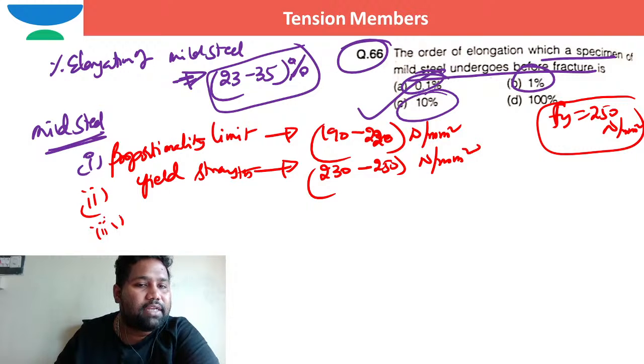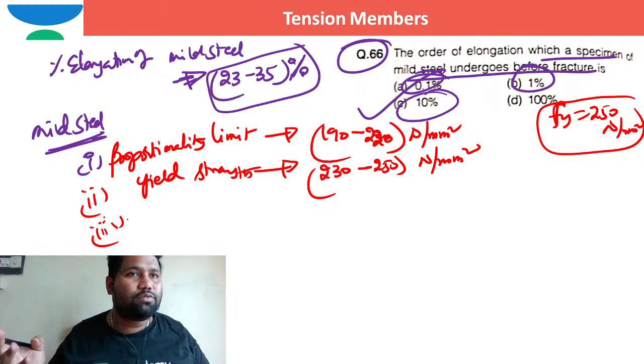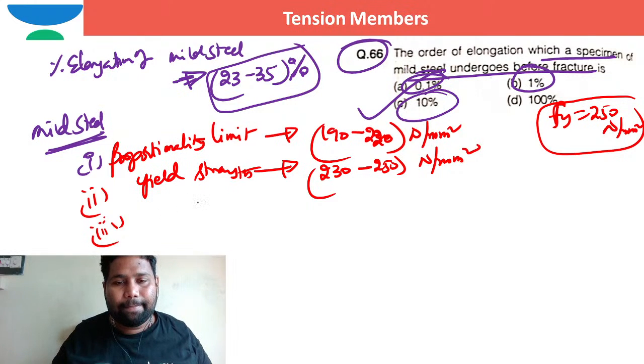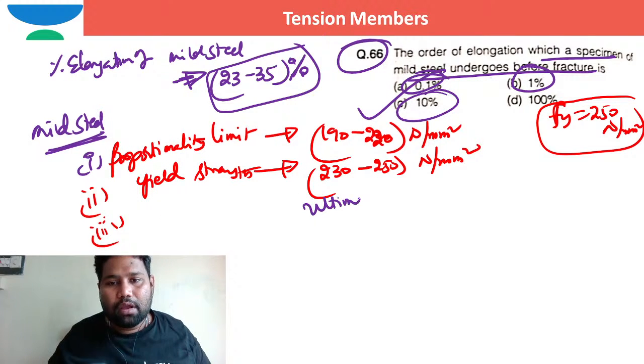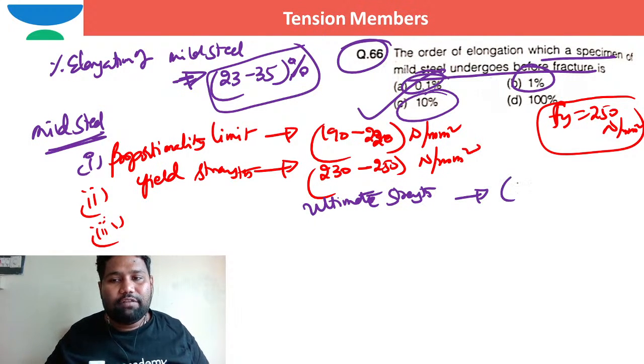Proportionality limit is over, yield strength limit is over, and I hope you know ultimate strength. Generally, what is the range for ultimate strength for mild steel? Let me write for ultimate strength. What is the ultimate strength of mild steel? It will be roughly around 410. If I want to give a range, the minimum value is 410 and the maximum value is 530 Newton per millimeter square. It is the ultimate strength range.